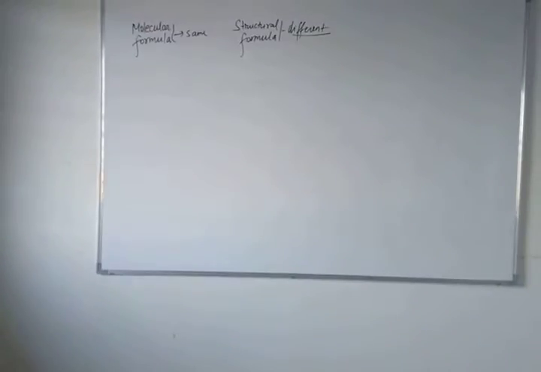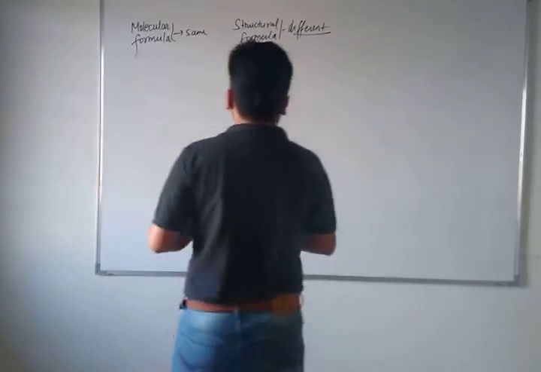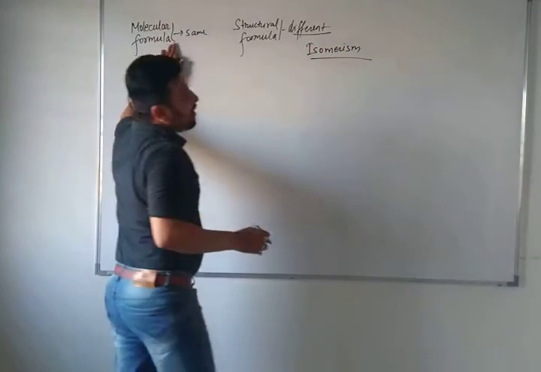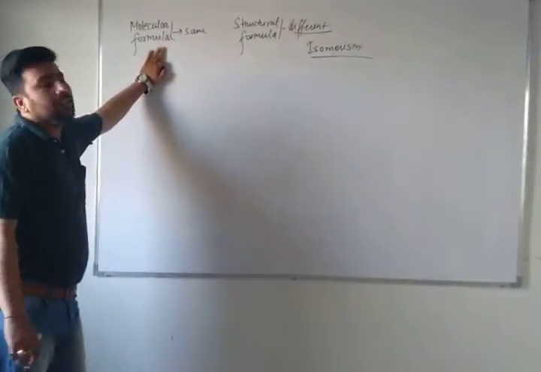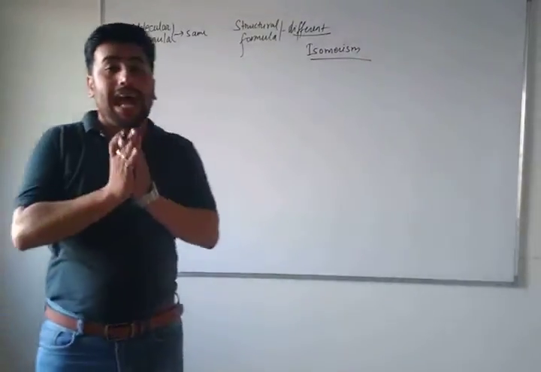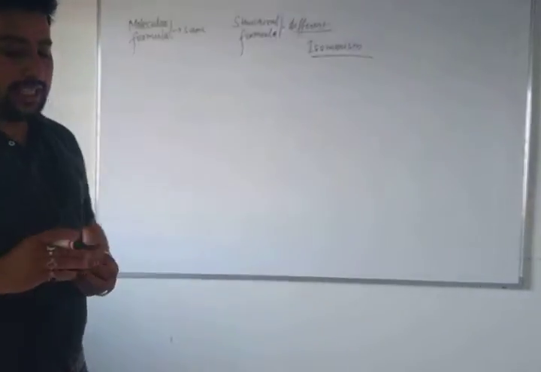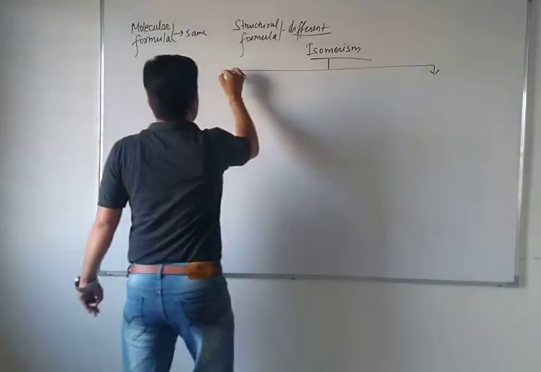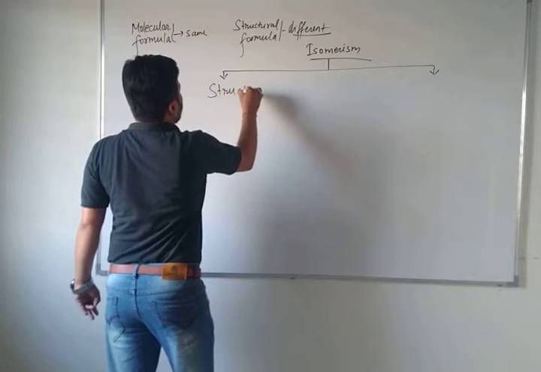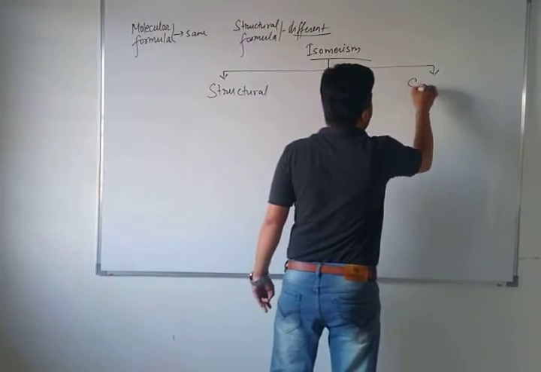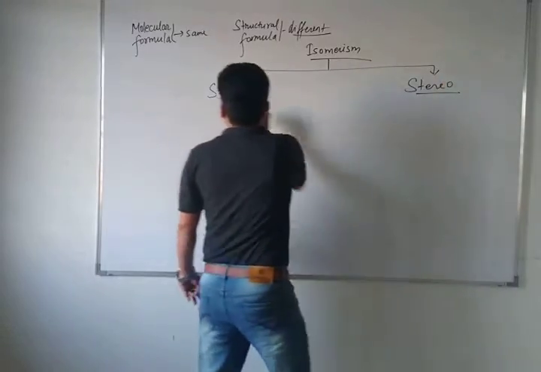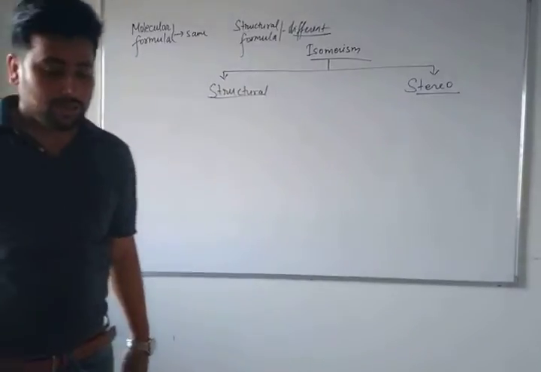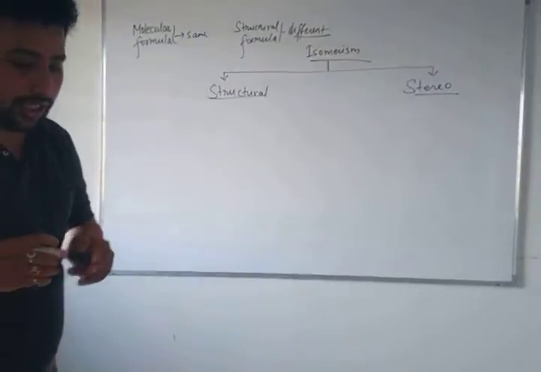If I talk about the types of isomerism, there are generally two types. In the junior standard you may have heard about neopentane, isopentane and normal pentane. Isomerism has been divided into two parts: structural isomerism and stereoisomerism. Now you will ask me, sir, what is this structural and stereoisomerism? The things which we study about, molecular formula same, structural formula different, come in structural isomerism.